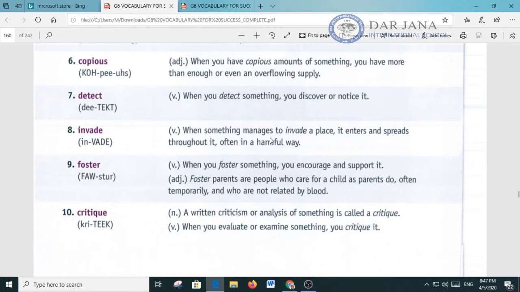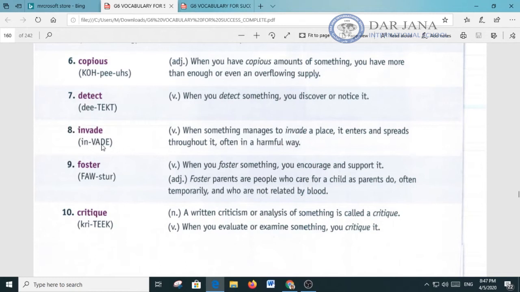Now let's think of a few synonyms for the word detect. One synonym is catch, another notice. A few antonyms of the word detect are miss or overlook.